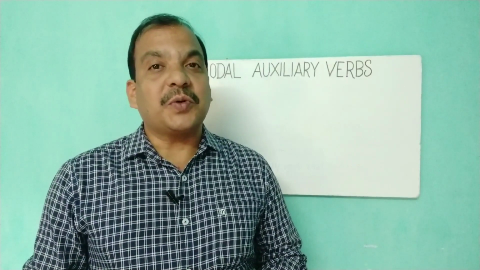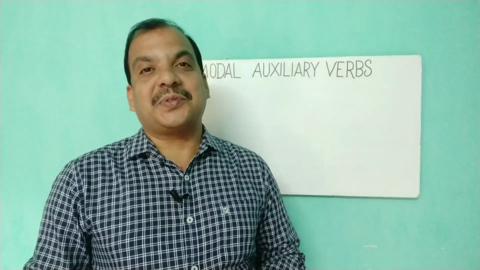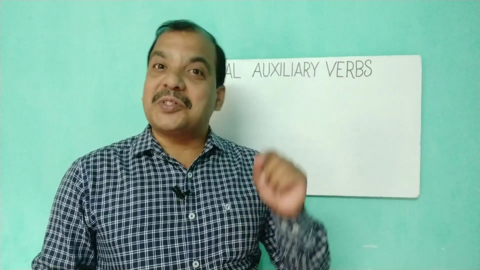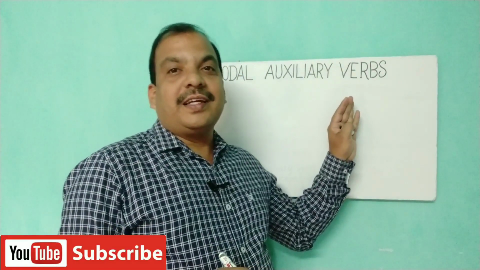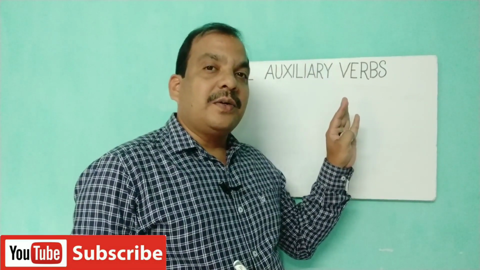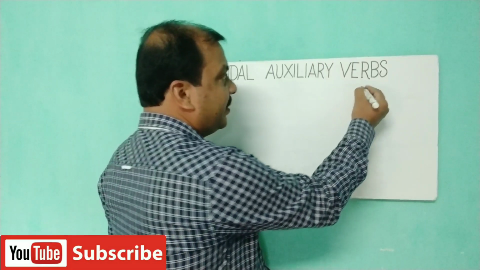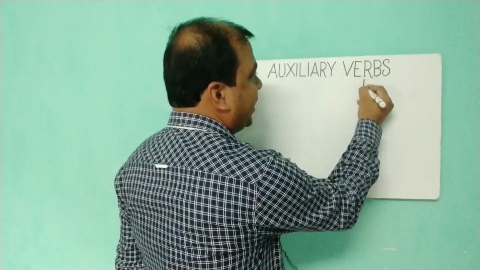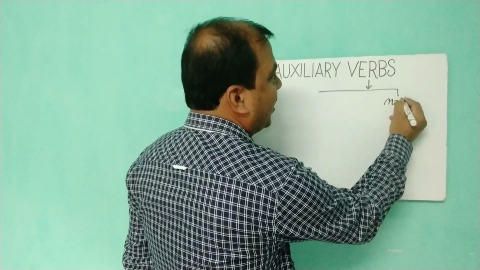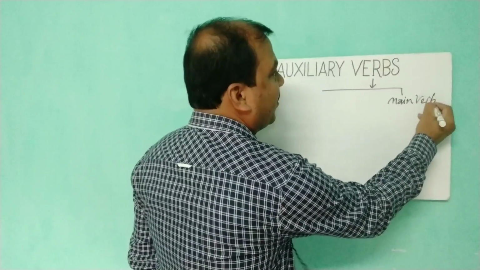Friends, before we go to the usage, form and structure of modal verbs, first of all, let's know the origin of modal verbs, which is very important. So friends, we shall start with the last word, verb. Earlier I have told you that verb is an action word, and the verb is divided into 2 classes. First one is the main verb.